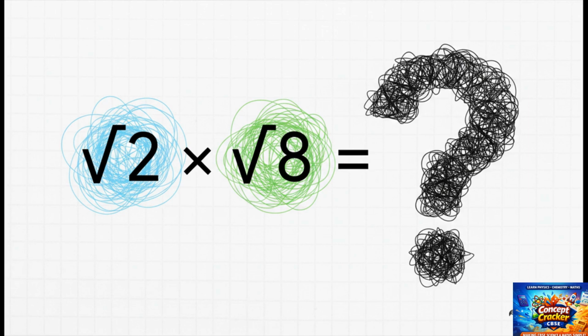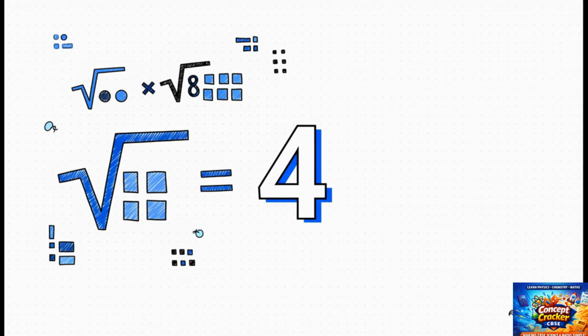We know for a fact that the square root of 2 is irrational, and the square root of 8 is also irrational. So, what do you think happens when we multiply these two together? Well, check this out. The square root of 2 times the square root of 8 is just the square root of 16. And we all know the square root of 16 is just 4.